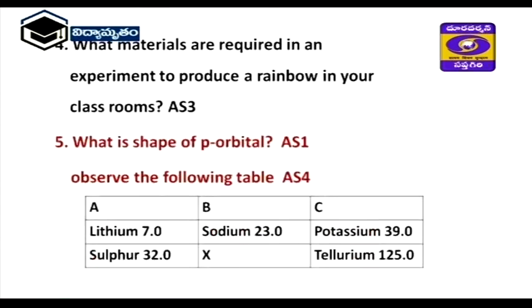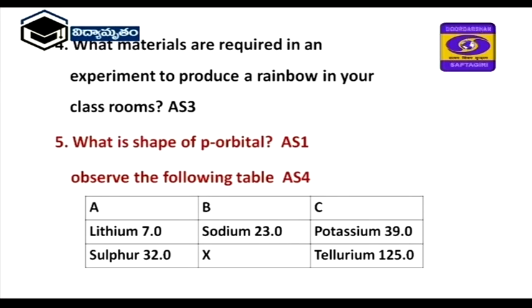What materials are required in an experiment to produce a rainbow in our classroom? It is an AS3 question. If you simply give the required materials, you will get half mark. Next, what is the shape of p orbital? Here you simply have to give the name of the shape. It is also an AS1 question.